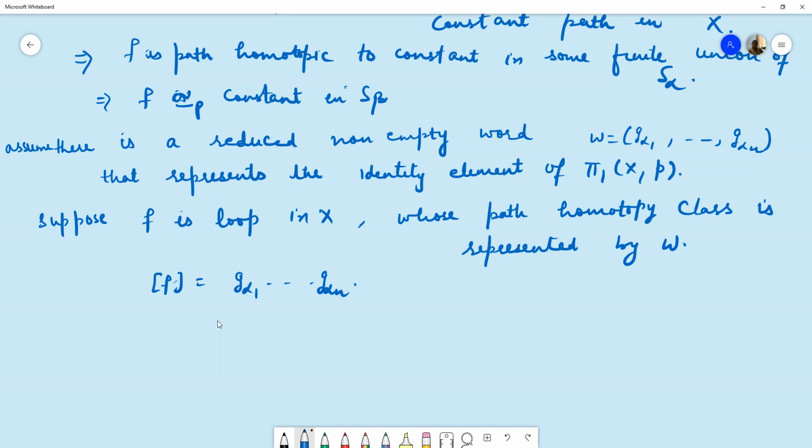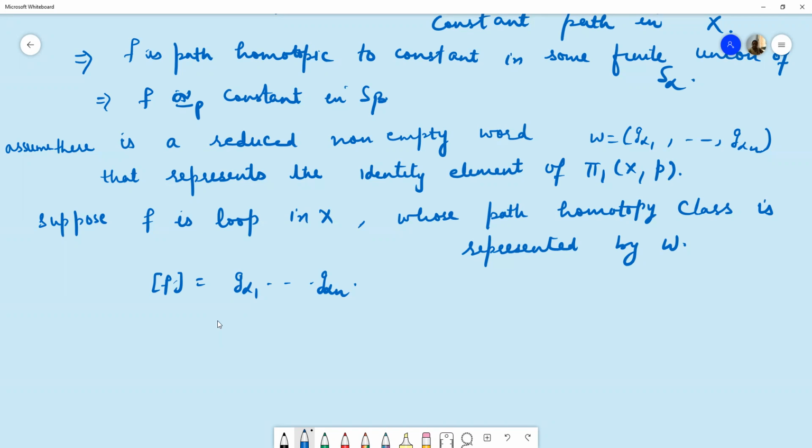And that is a contradiction to the previous theorem, because in the finite case we have proved that if X is a wedge of a finite number of circles, then pi1 X, p is a free group. That means every element has a unique representation as a product of elements of the groups pi1 S alpha, p.